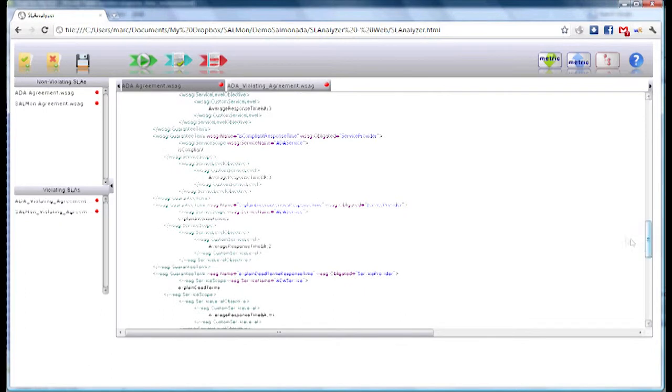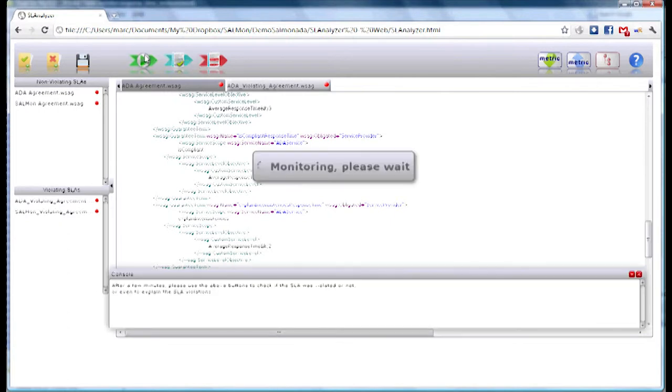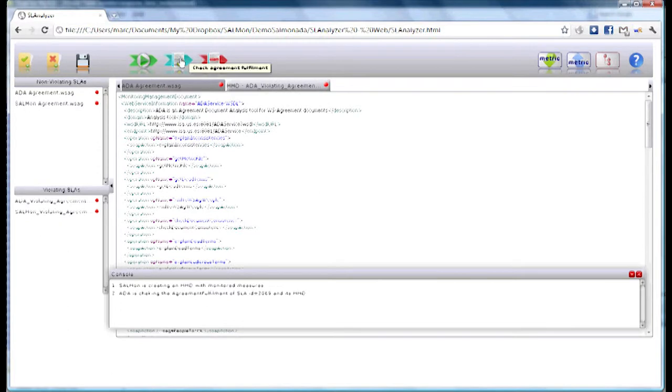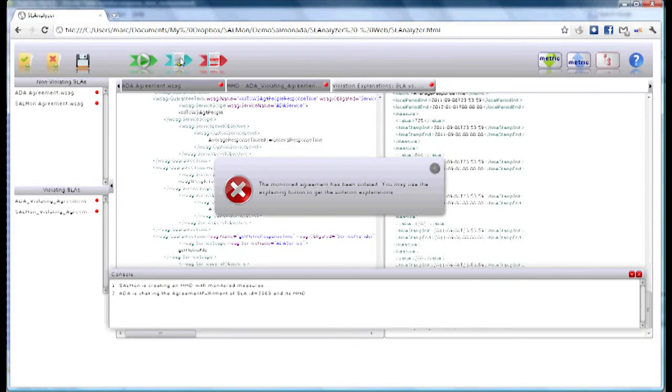As in the previous scenario, first we need to click on the Start Monitoring button, and then after a while on the Check Agreement button. As we can see, the SLA has been violated.